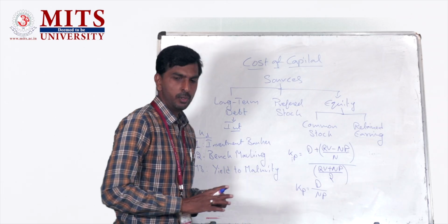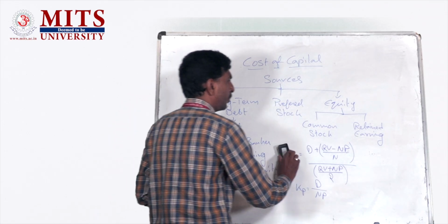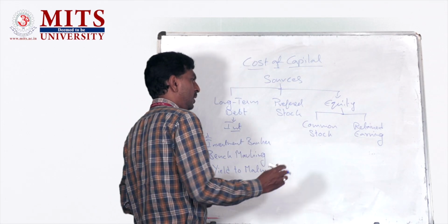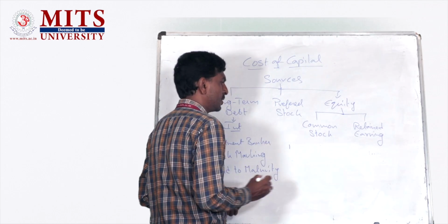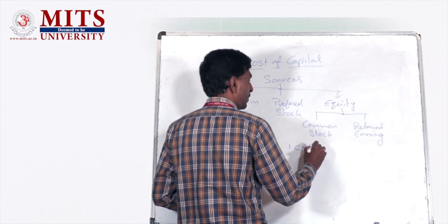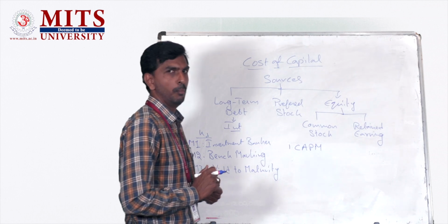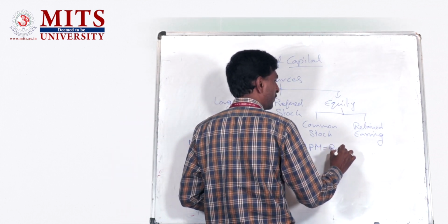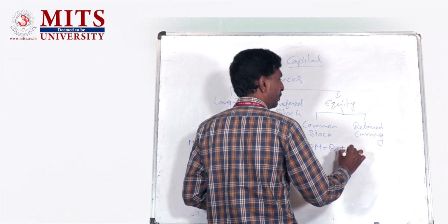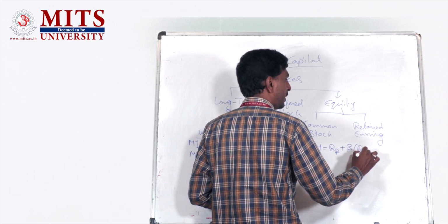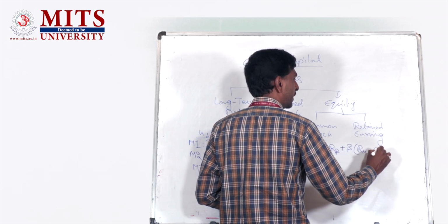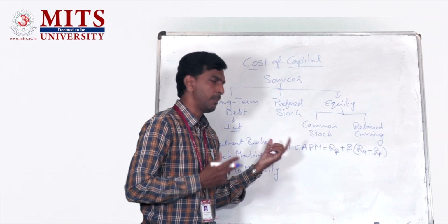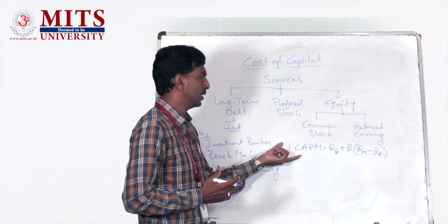Okay. Moving on to the third component, the cost of equity. The cost of equity can be calculated mainly by the following methods. One is CAPM, the capital asset pricing model. The formula is like this: risk-free rate plus beta into (market returns minus risk-free rate). By using this capital asset pricing model, we can calculate the cost of equity.